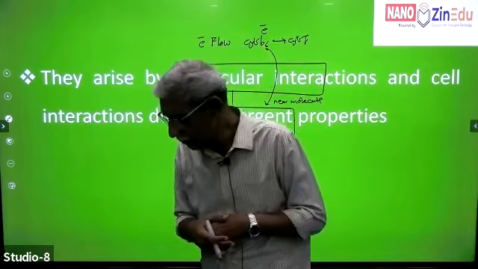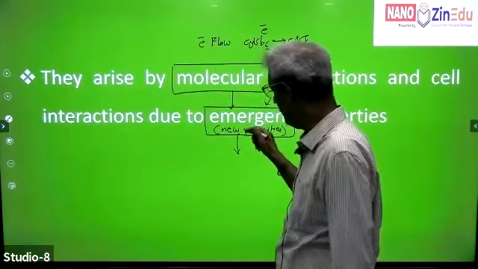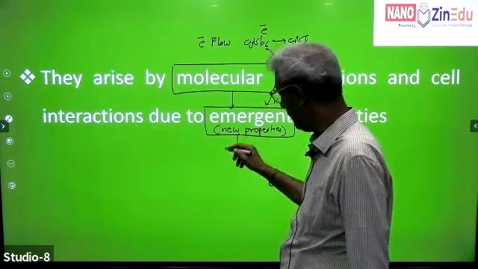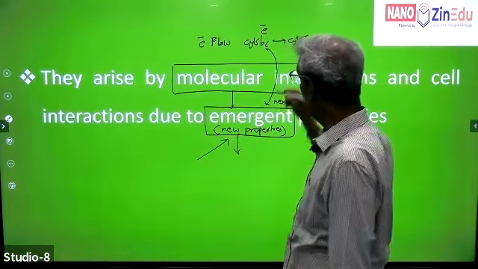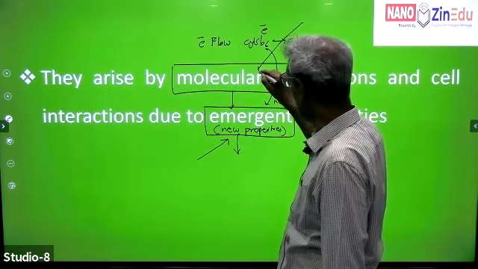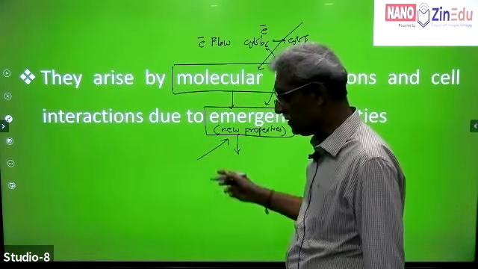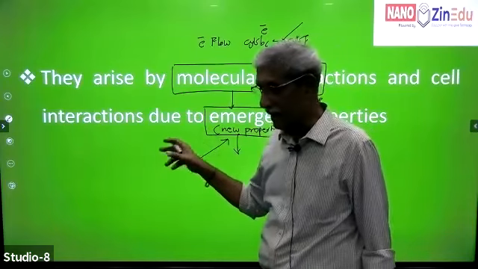So it's very, very important that you should know what is meant by emergence or newer properties, because this is not very clearly given in most of the books. And you do not know exactly what is meant by molecular interactions. So this is again a point.